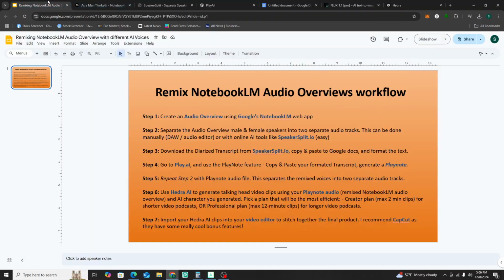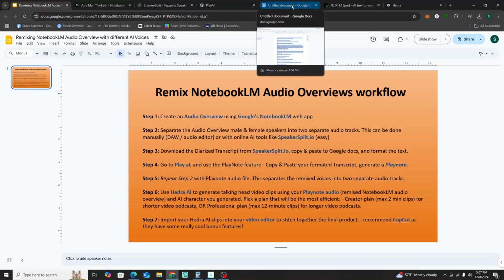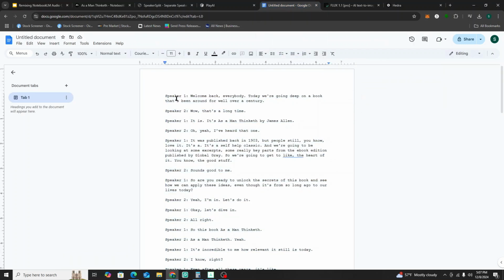So again, let's go back to this. You're going to create your audio overview using NotebookLM. That's the original. You're going to go to Speaker Split to get a diarized transcript of it. We're going to format it in Google Docs the way I showed you, where we get rid of the brackets, and instead of saying A and B, it has to say speaker 1 and 2.